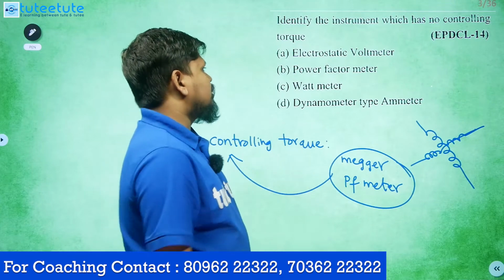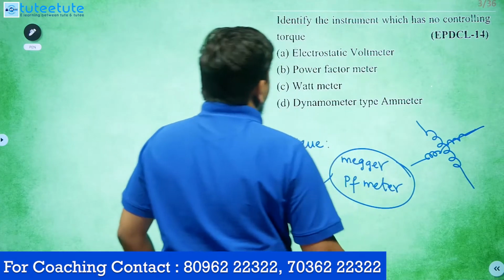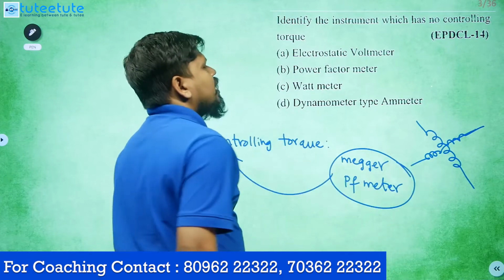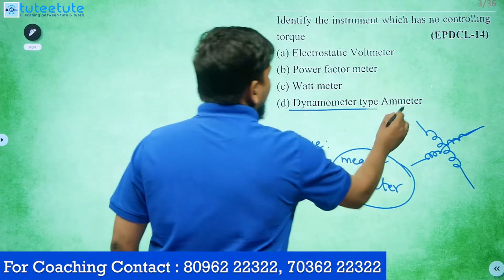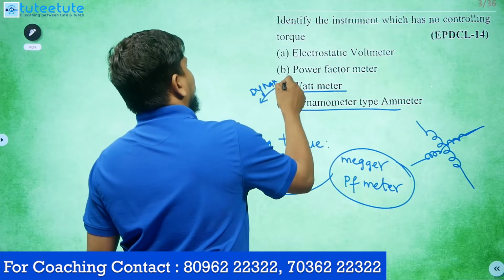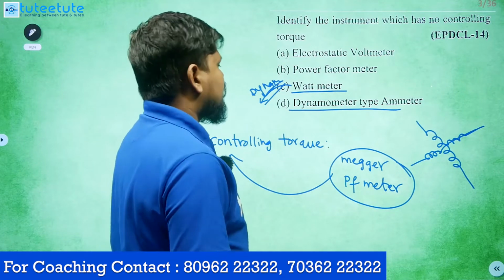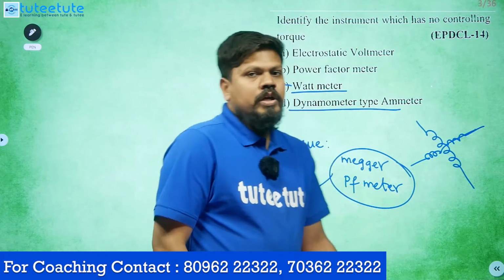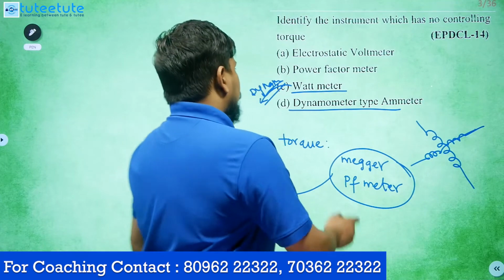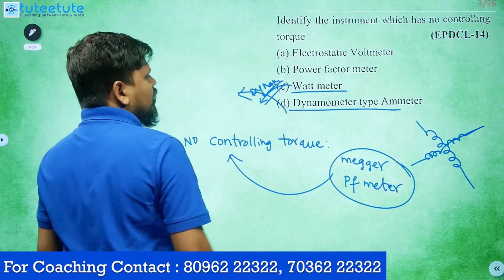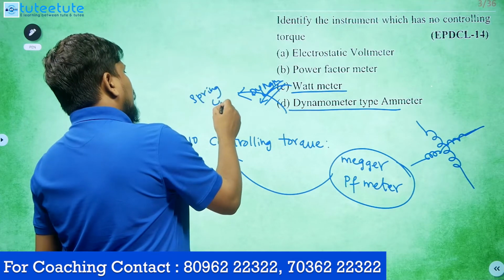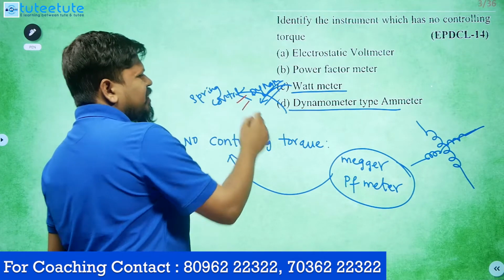Let's see the options: electrostatic voltmeter, power factor meter, wattmeter, dynamometer type ammeter. The wattmeter is also dynamometer type. Some induction type wattmeters also exist, but generally we have dynamometer type wattmeters. In the dynamometer type, which type of controlling torque do we use? Spring control. So these are some of the other bits.